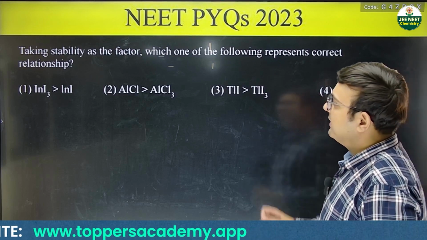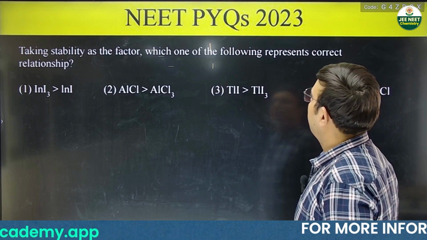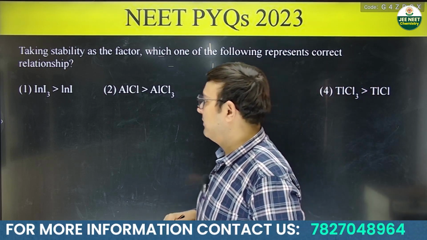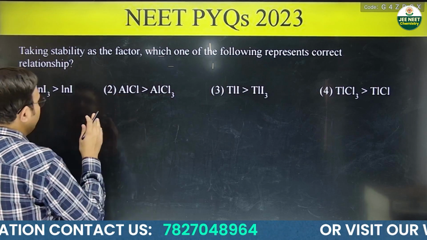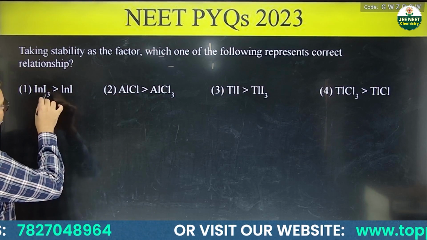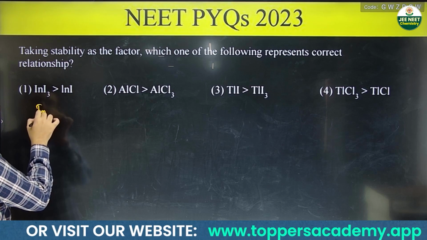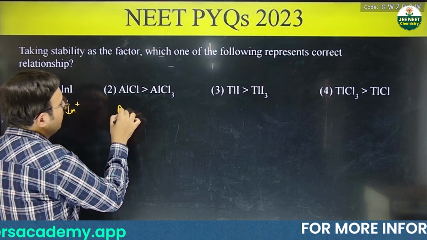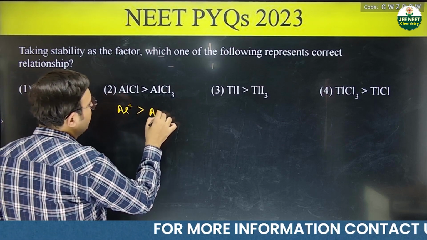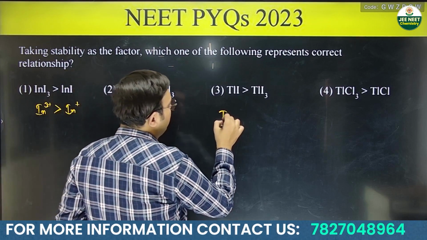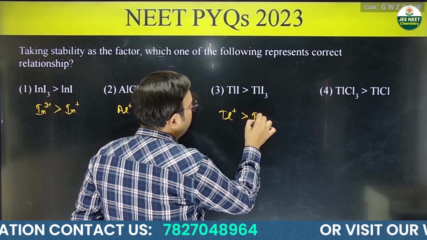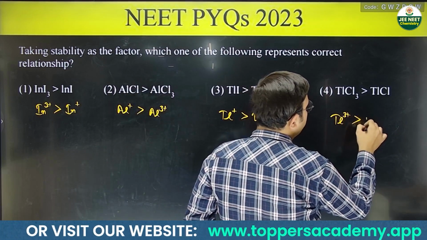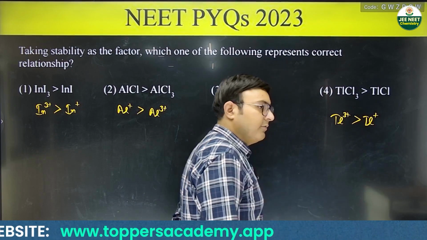Now this says taking stability as the factor, which one of the following represents correct relationship? Okay, so you have to tell which is more stable. So now they have given you the halides of group 13. This is indium iodide. So in this, indium is in 3 positive, here indium is in 1 positive, here aluminium is 1 positive, here aluminium is 3 positive, thallium 1 positive and thallium 3 positive. There thallium 3 positive more stable than thallium 1 positive. Okay, 4 options are given.